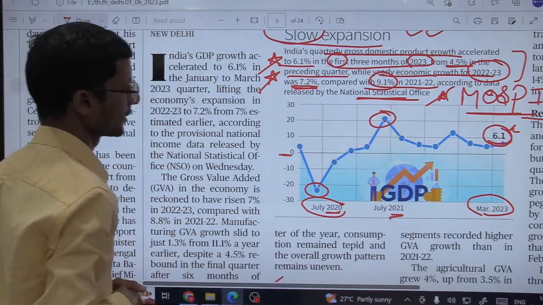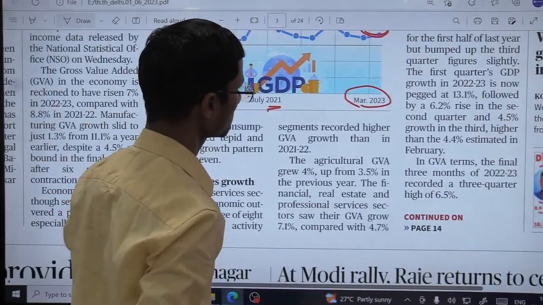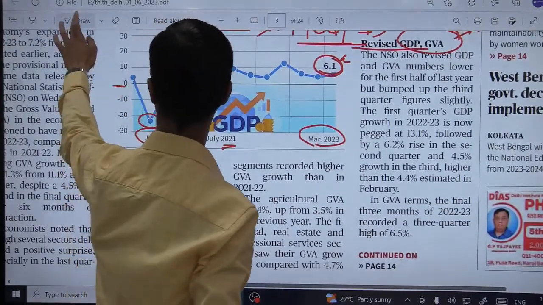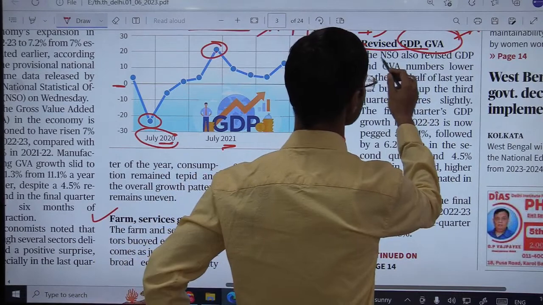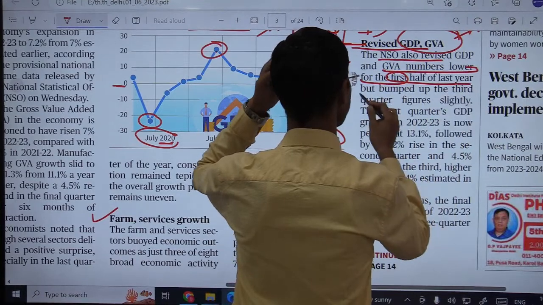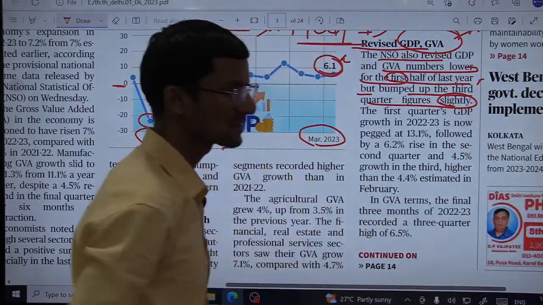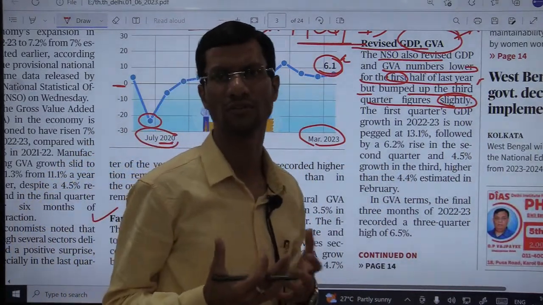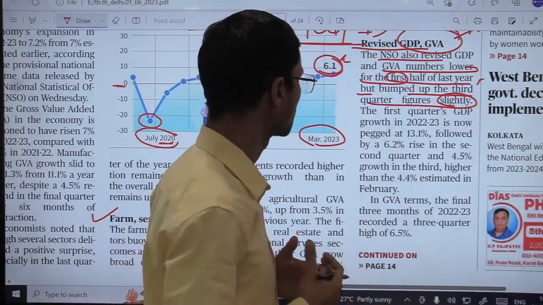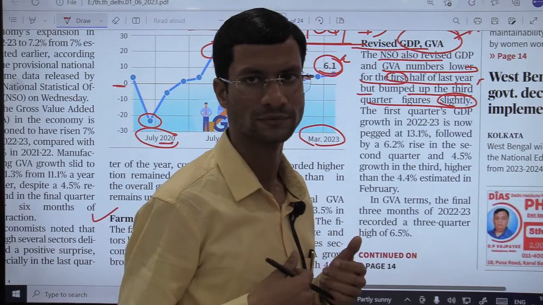Okay, moving ahead, what are the major revisions in the figures? This is an important one. NSO also revised GDP and GVA numbers lower for the first half of last year, but bumped up the third quarter figures slightly. This revision is a regular affair, the way NSO collects data and the authentic data source gets the authentic data, so it keeps on revising in order to reach the most authentic figure, and that's a good thing.